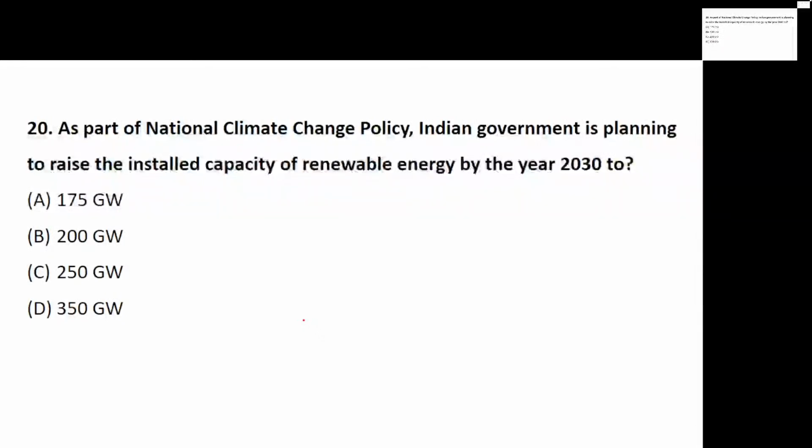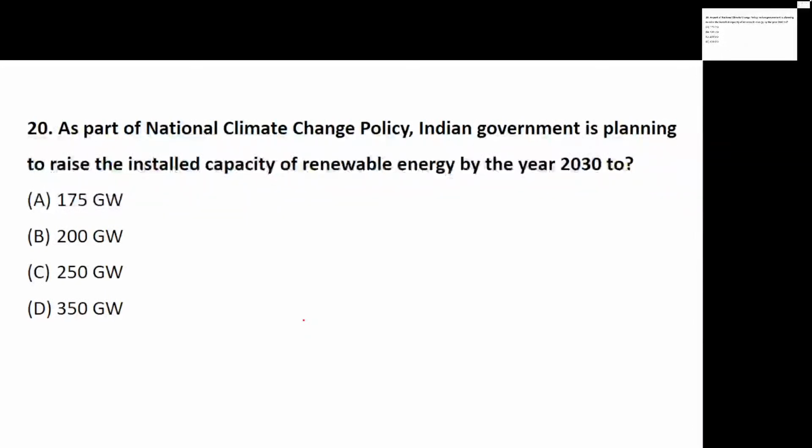As a part of the national climate change policy, the Indian government is planning to raise the capacity of renewable energy by 2030. The target of the Indian government to install the capacity of renewable energy is how much? Is it 175, is it 200, is it 350, or is it 250 gigawatts? So what is the target of the Indian government with respect to installing capacity of renewable energy? That is by the year 2030.